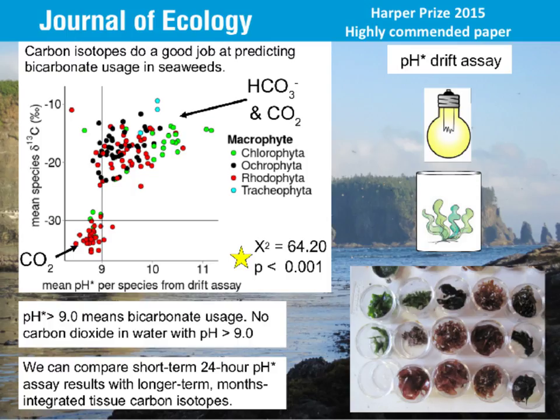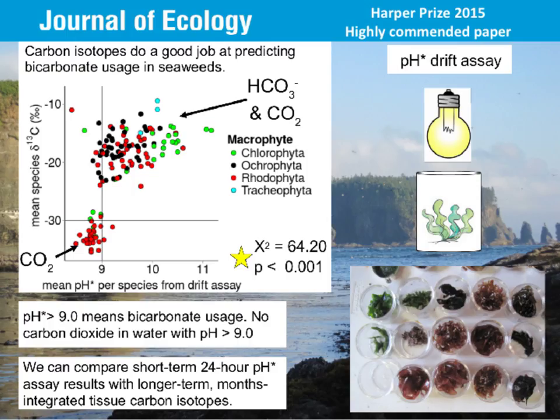But there's also a really short-term metric called a pH drift assay. Let's make this really simple: there's a threshold for a pH drift assay if you incubate a seaweed under light in water for, say, 24 hours. If the seaweed is able to drive the pH of the seawater up past 9.0, then it must be using bicarbonate because there's no CO2 in water with a pH greater than 9.0.